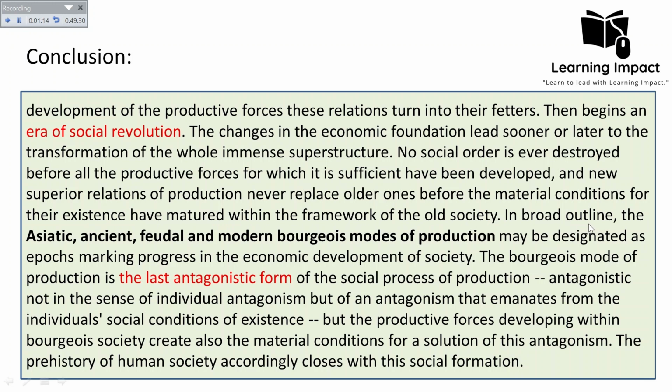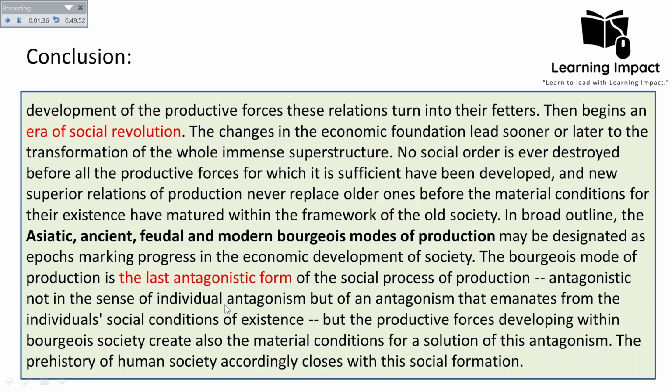And in broad outline, the Asiatic, ancient, feudal, and the modern bourgeois modes of production may be designated as the epochs marking progress in the economic development of society. These are all the stages we just discussed. And the bourgeois mode of production is the last antagonistic form of the social process of production.